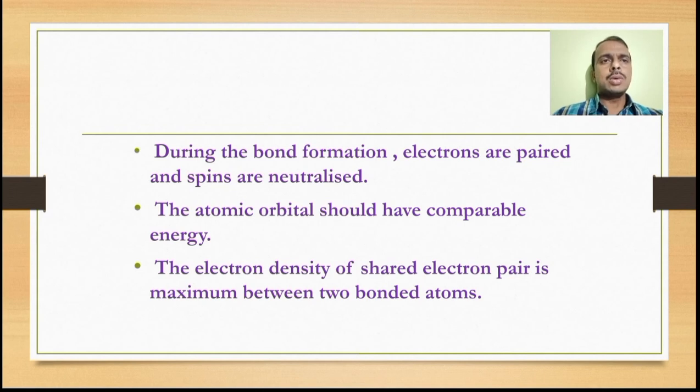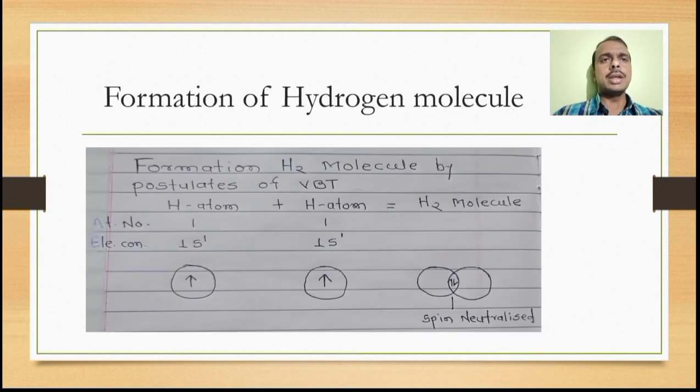Similarly, the atomic orbitals that overlap should have comparable energy and maximum electron density between the two bonded atoms. So we are discussing some important postulates by giving the example of the hydrogen molecule.